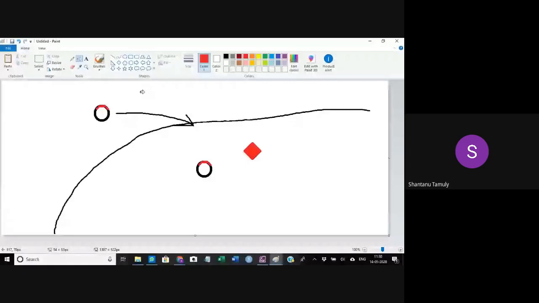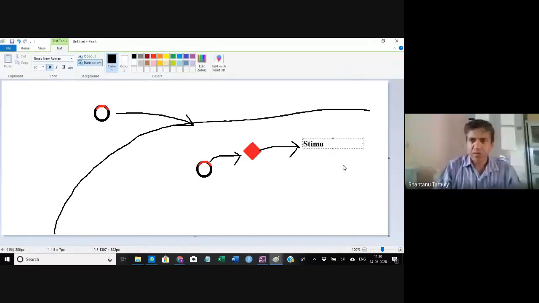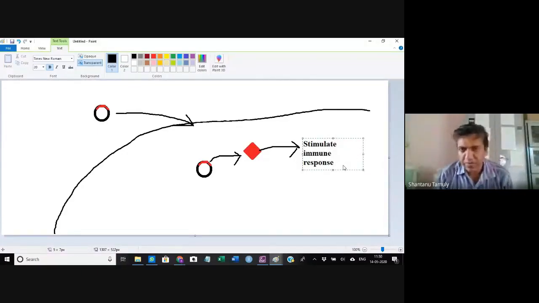So it will translate into the protein. Okay, fine. Now this protein, that is your epitope. This particular epitope, you are producing it inside the animal body. Now this will stimulate immune response.